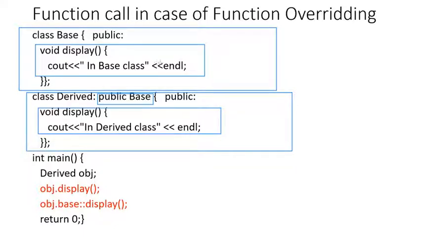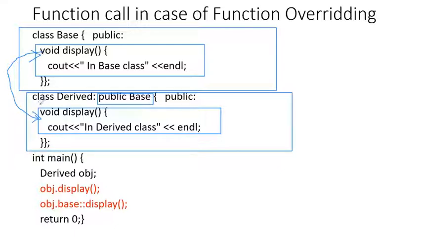So you can see that these two definitions of two different functions, one in the base class and one in the derived class, are absolutely the same. So this is called the concept of function overriding, because we have created two functions with absolutely the same prototype, one in the base class and one in the derived class.